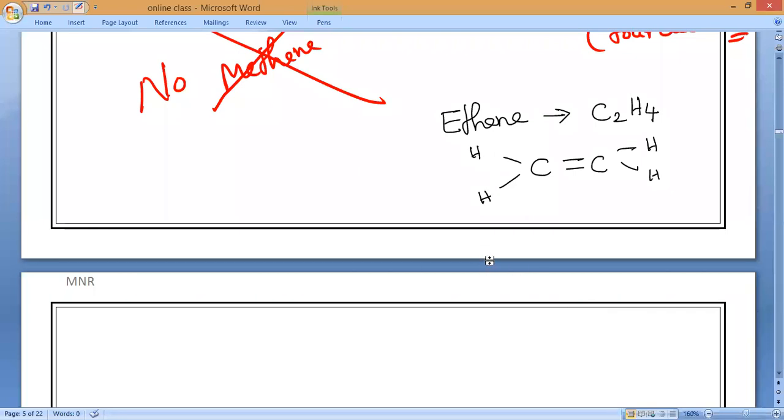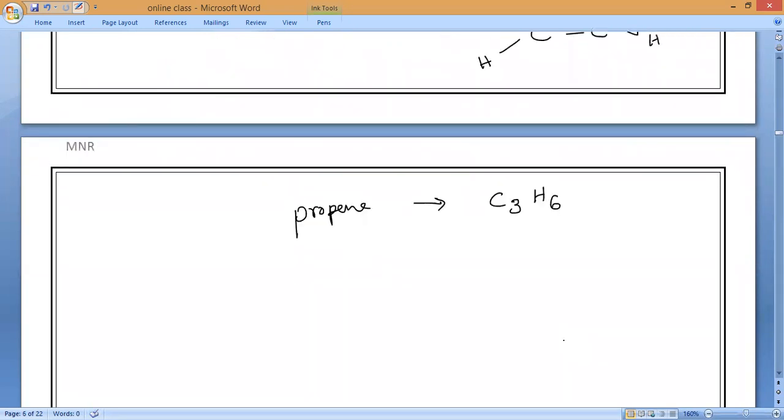Next, after ethene, what will come? Propene. Propene means one carbon increases. C3 it will become, and here the hydrogens will be 6. C3H6. Have you noticed it? Any one carbon has a double bond. I'm drawing it on the second and third carbon, because anywhere we can draw, it doesn't matter. First carbon, how many hydrogens? Three. Second carbon, already 3 bonds are over, so how many will come? One hydrogen, up or down, your choice.